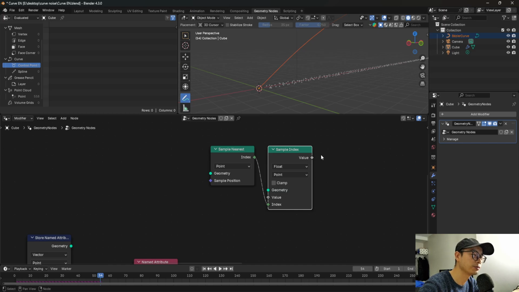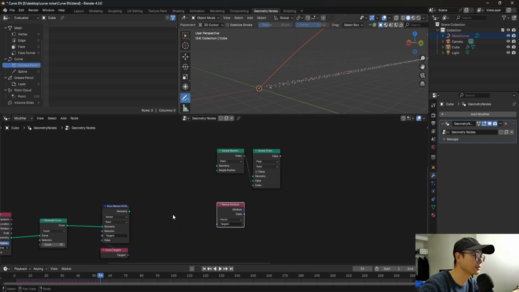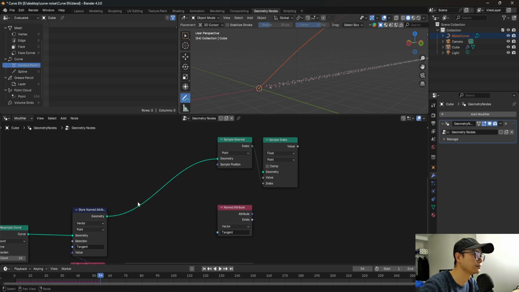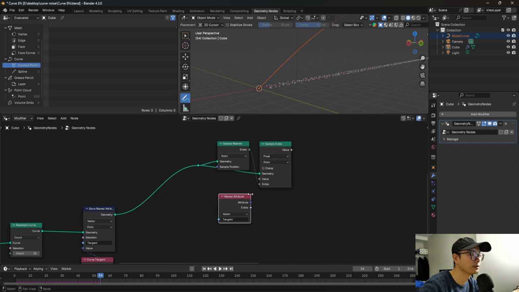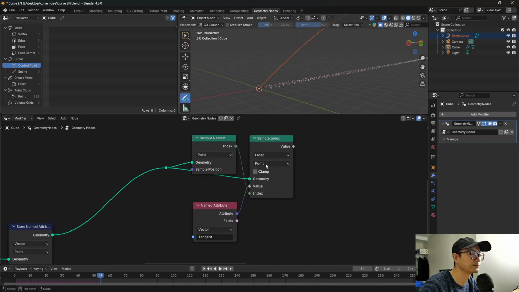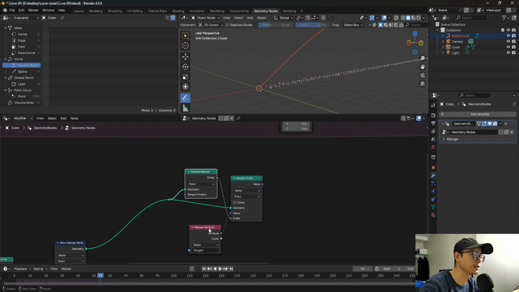Then we will output a value, an attribute. So here, I will connect it to here. Connect the geometry to here, and connect to here. Yeah. Then I connect this named attribute to here. Change the float to vector, and then we have the attribute.